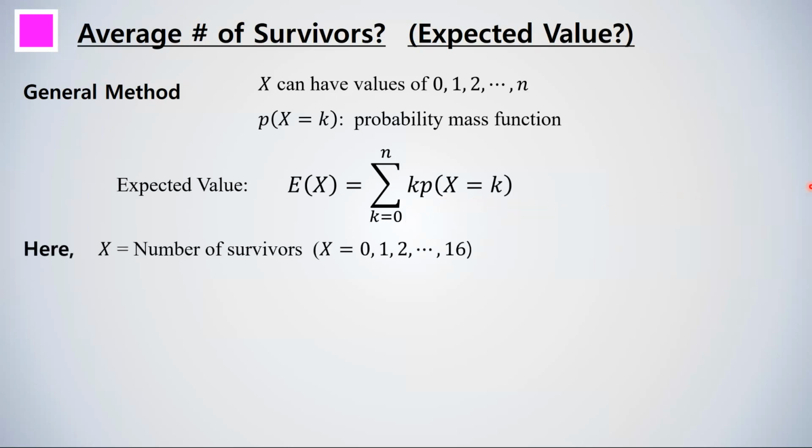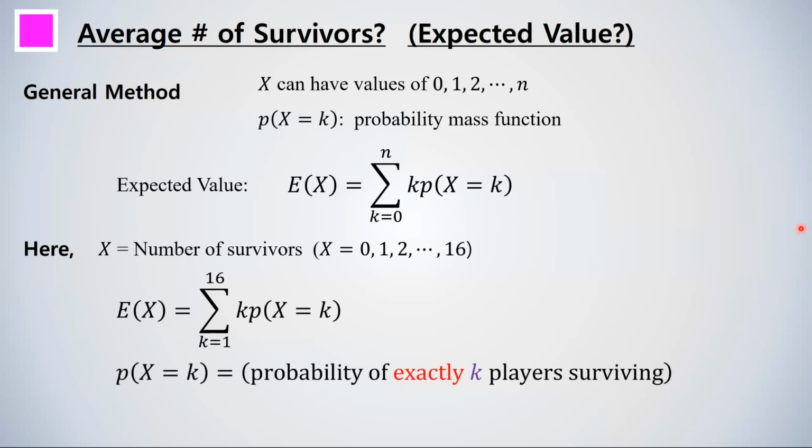Here, our random variable x represents the number of survivors, and the case where k equals 0, which means everyone dies, does not contribute to the expected value. So we only have to consider the case from k equals 1 to k equals 16.